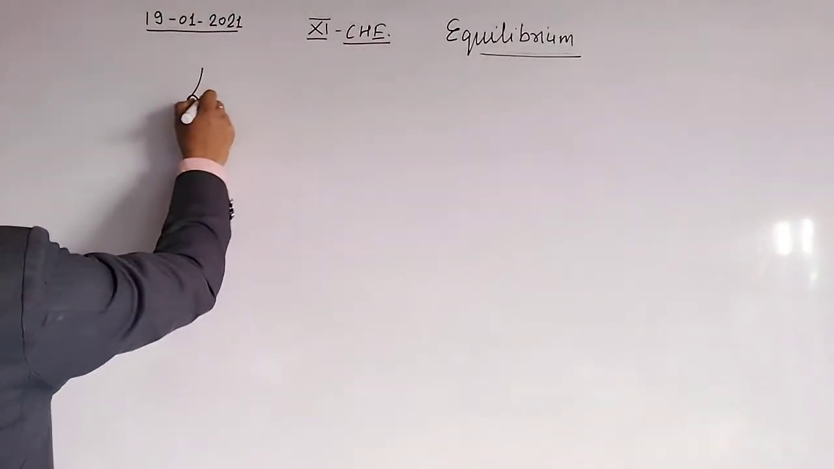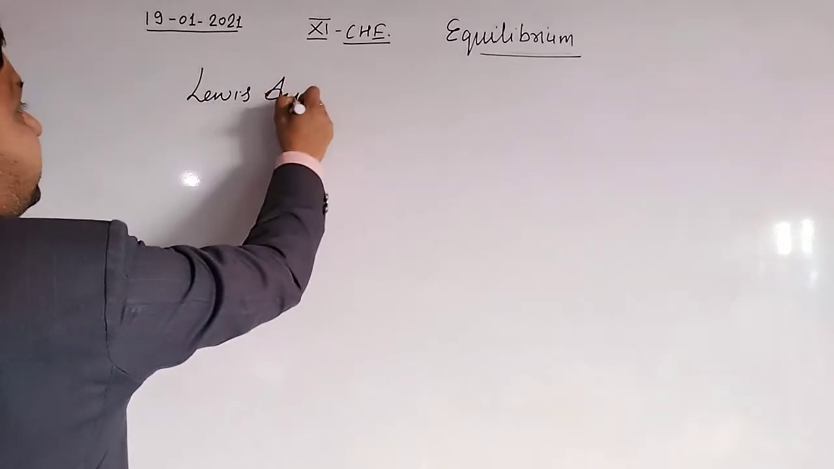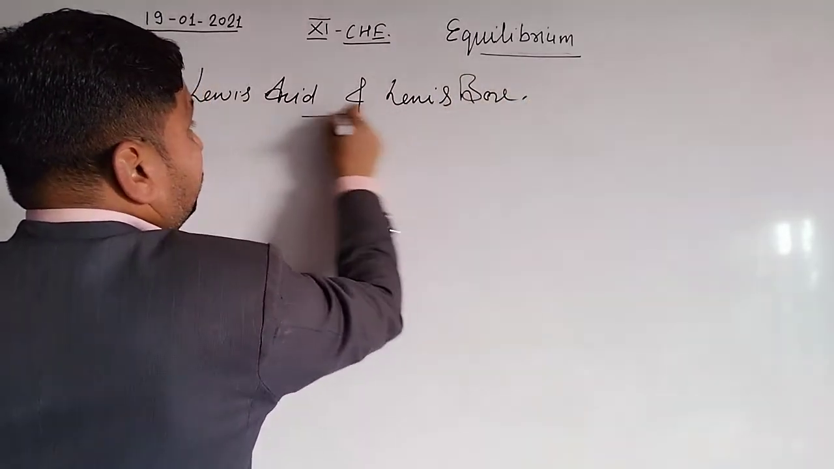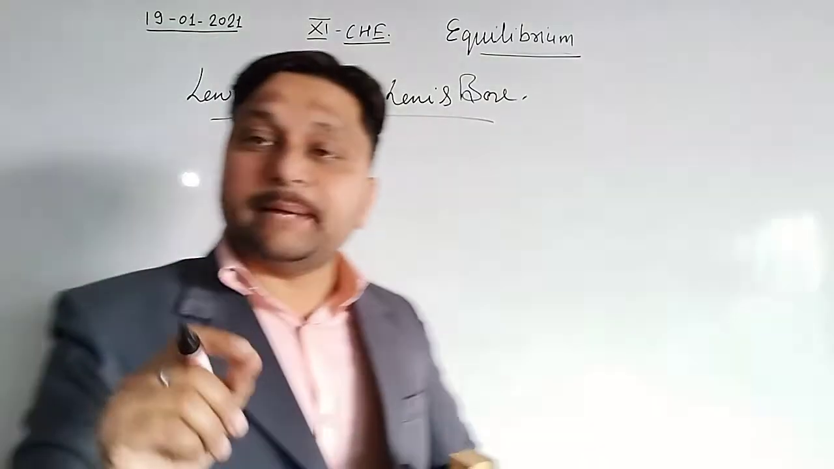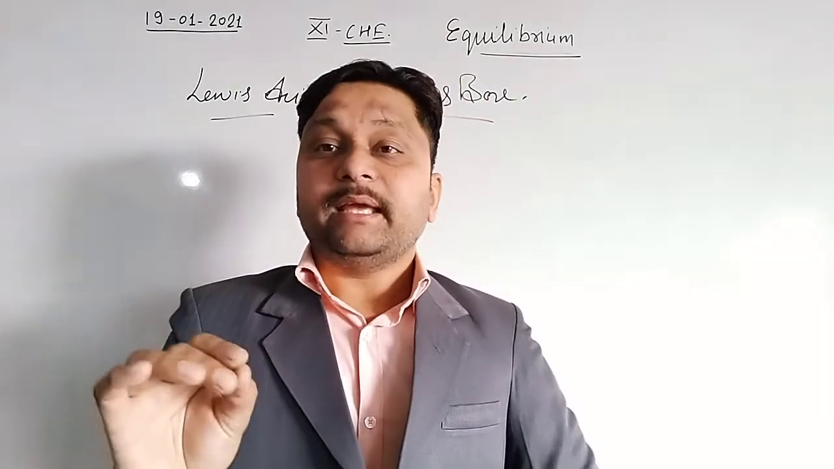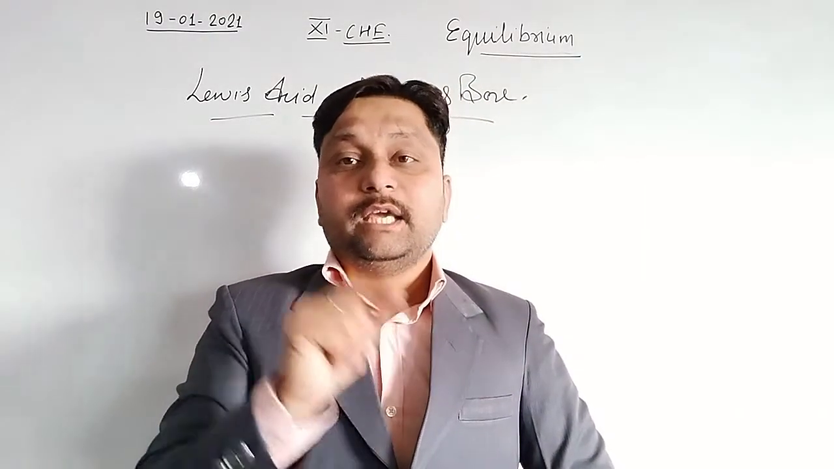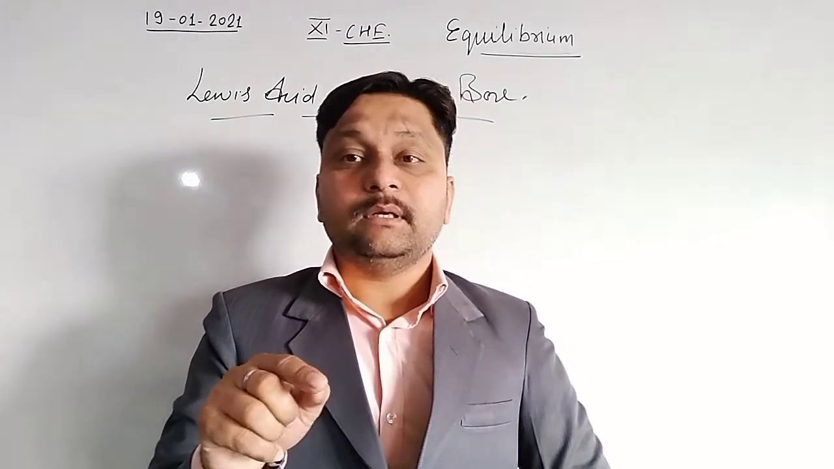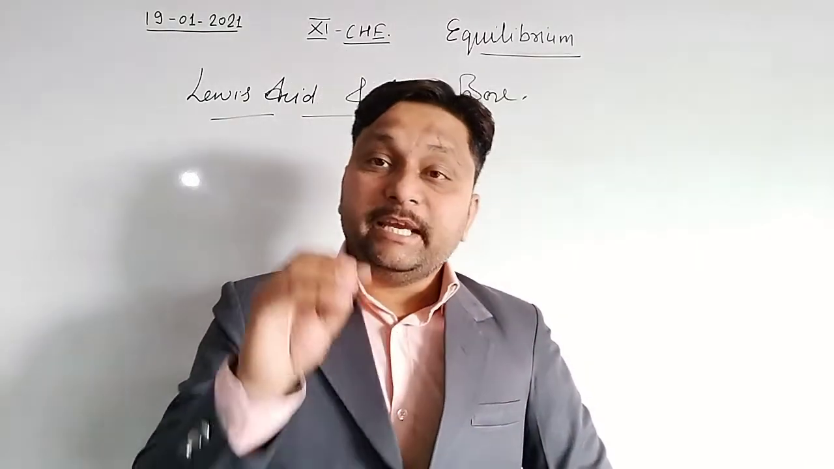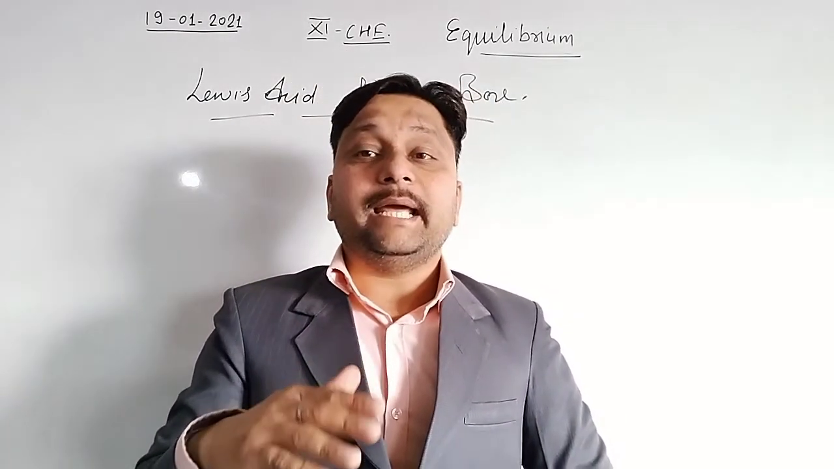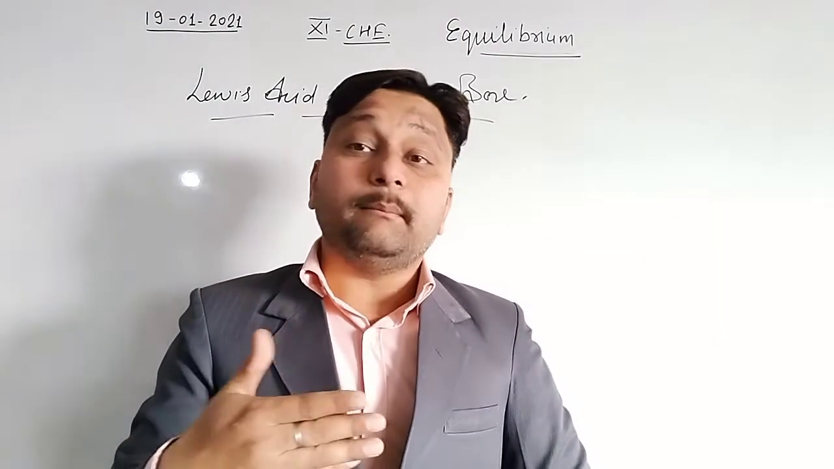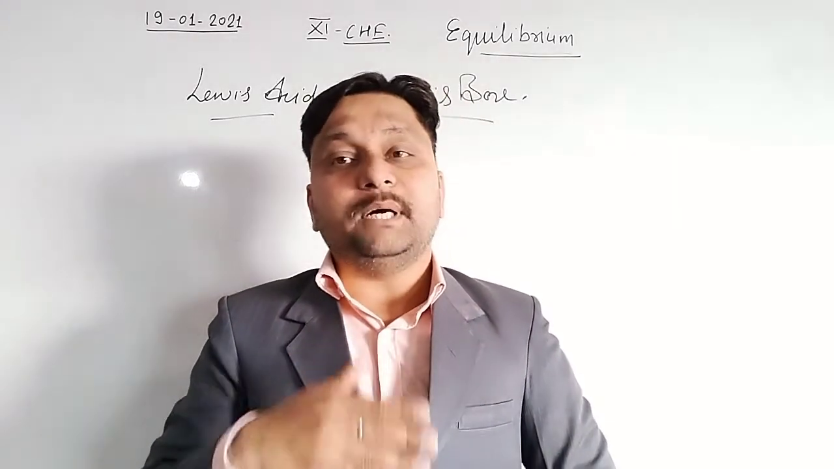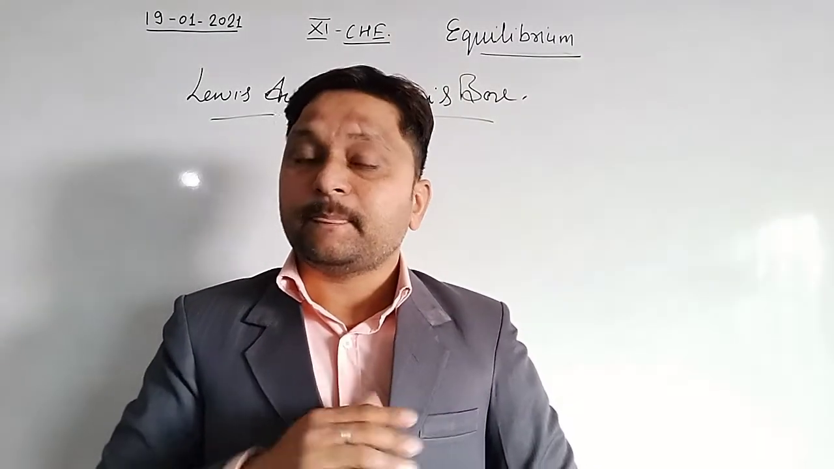So if we talk about the Lewis acid and Lewis base, those chemicals in which the central atom has an incomplete octet. If any compound in which the central atom, that may be a metal or a non-metal, has an incomplete octet, means the 8 electrons are not complete. So these types of compounds are regarded as a Lewis acid.